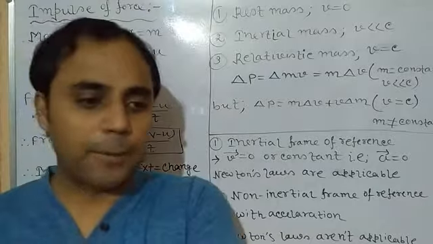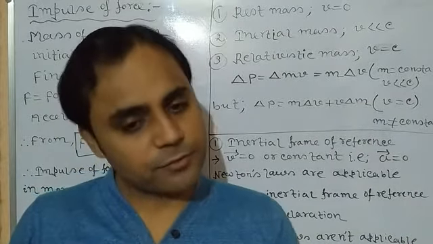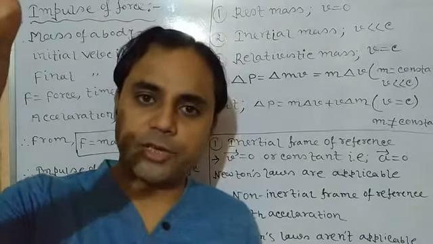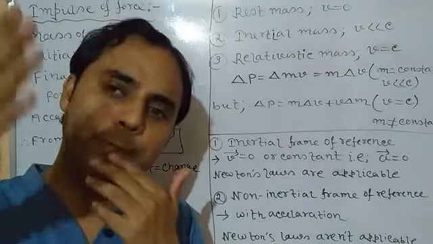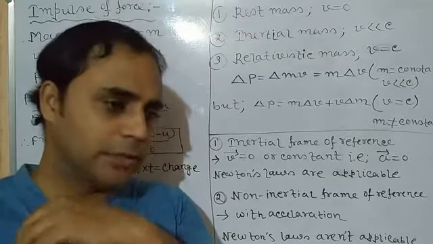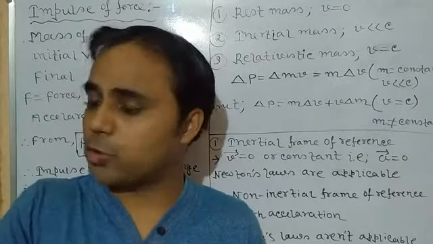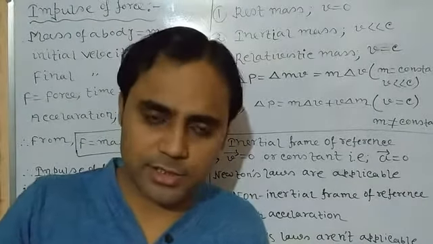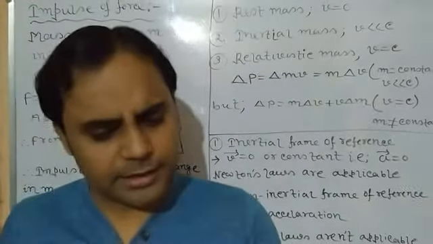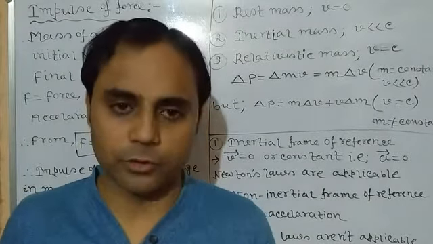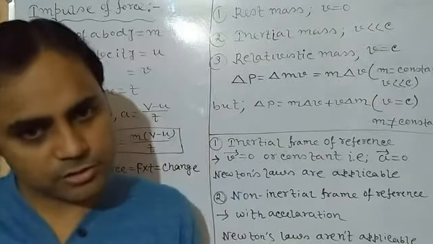Unless any external force is applied, a rest body will remain at rest forever, and a body which is moving in a straight line with constant motion will keep moving, continuing in the straight line without changing its velocity and direction. It will just move straight, because we all know that change in direction also causes change in velocity. So when anything is at rest on the ground or on the floor, if you do not apply any external force, it is going to remain at rest.